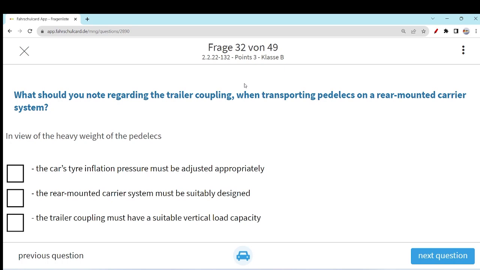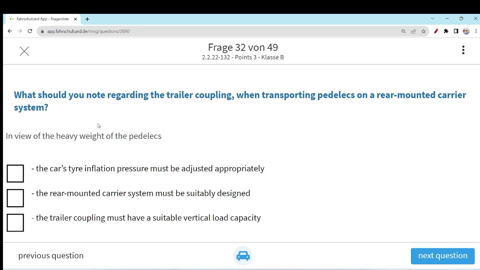And in this question they are asking, you are transporting a pedelec, which is a term used for electric bicycles actually. I think this term is very common, everyone knows. And you want to take these pedelecs on a rear-mounted carrier system. So I think this we already know.